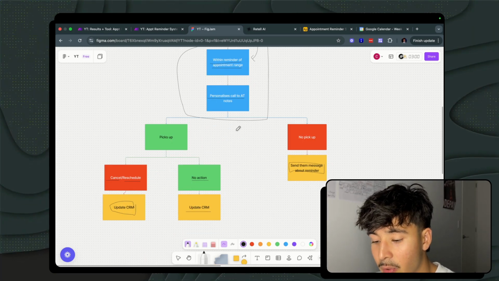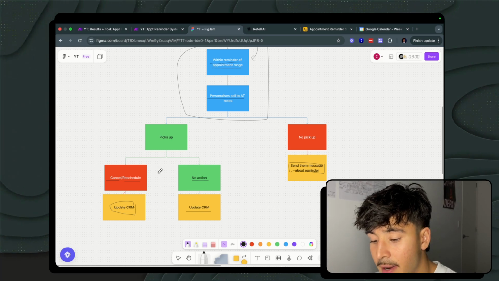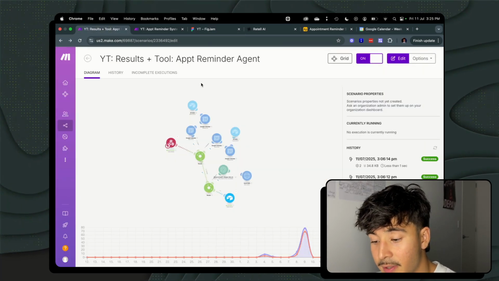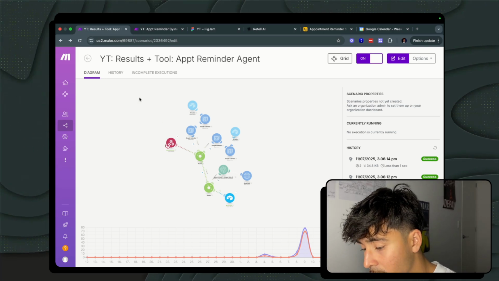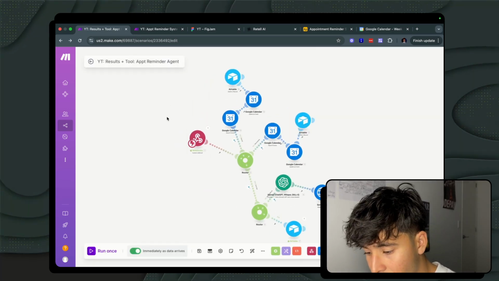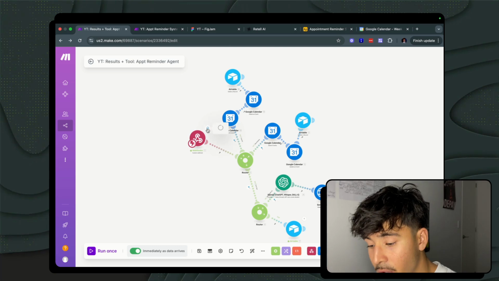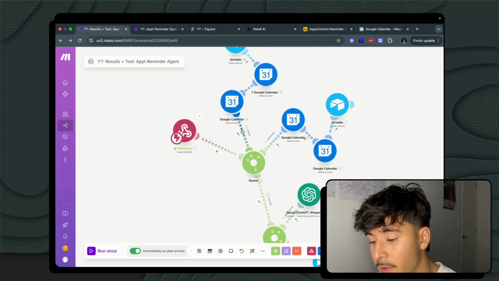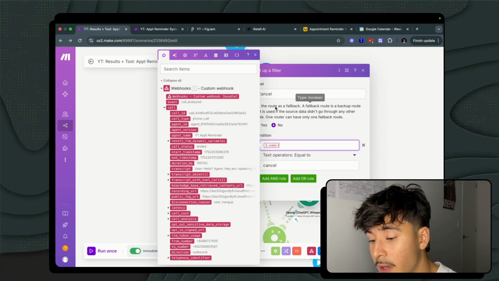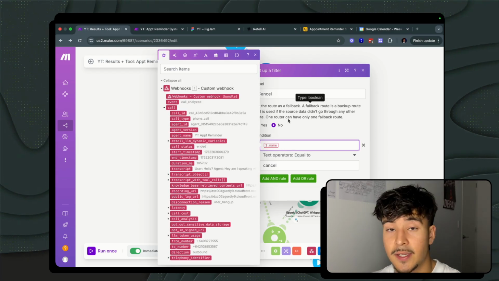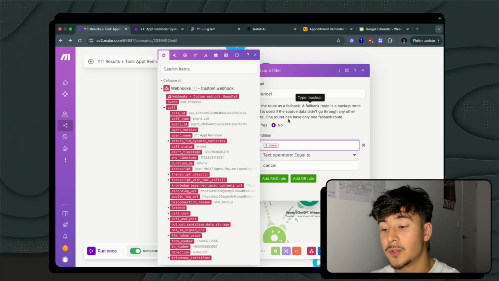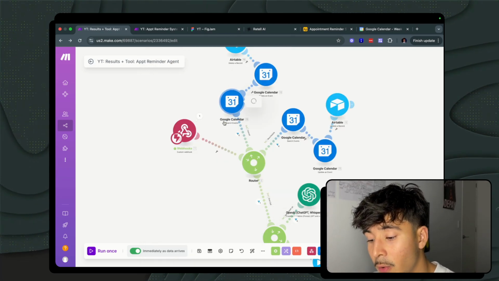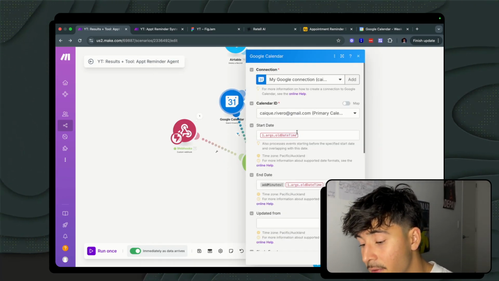Now I'm going to tell you how we can actually analyze the CRM and then take these different routes over here. So do these different things, which is all within the second scenario here that we ran a couple minutes ago when we did the test. So if I go into here, you'll see that we have a webhook, and from this webhook, we have 3 different branches that we might go to. The first one over here is if the tool call that is being triggered equals cancel. So this is when Retail AI decides to trigger this branch when someone said they would like to cancel an appointment. And what we are doing is we are searching the event for the old time.